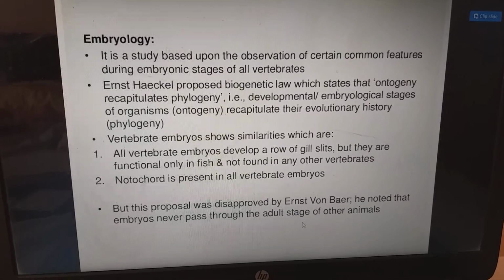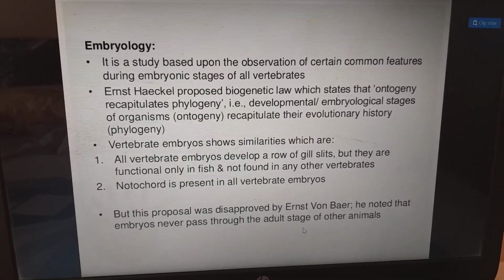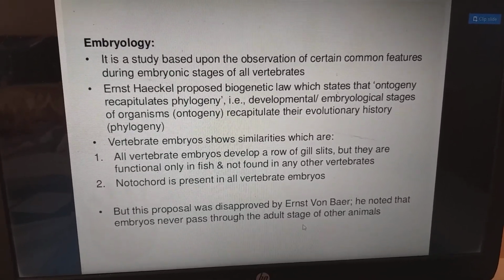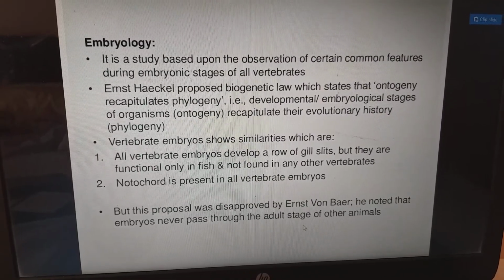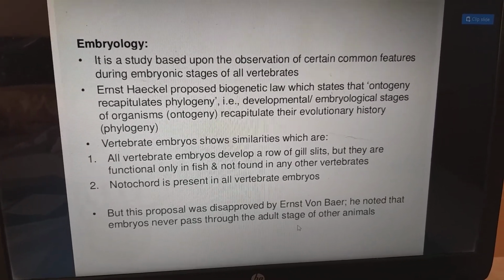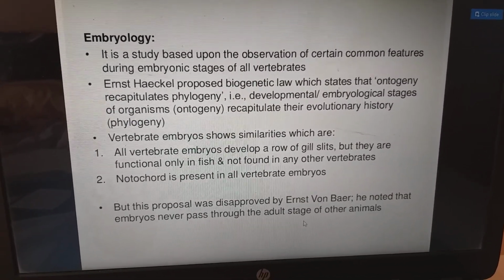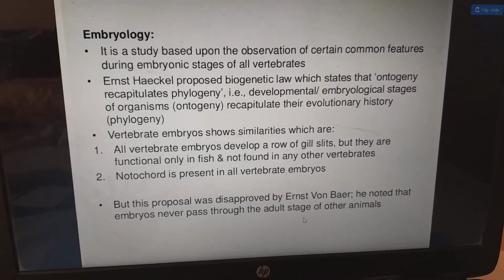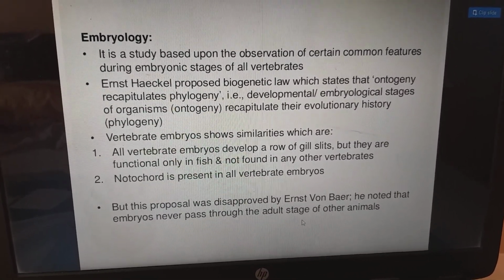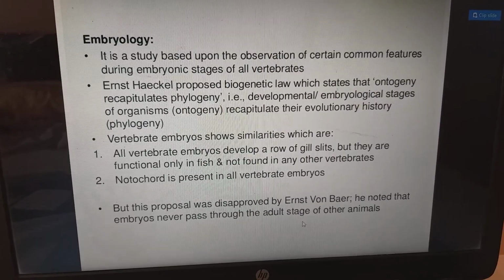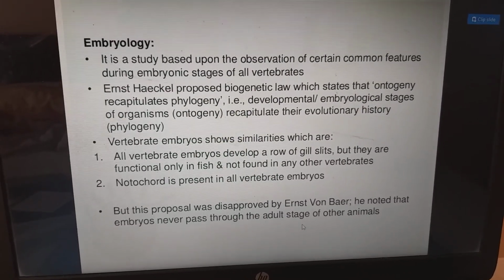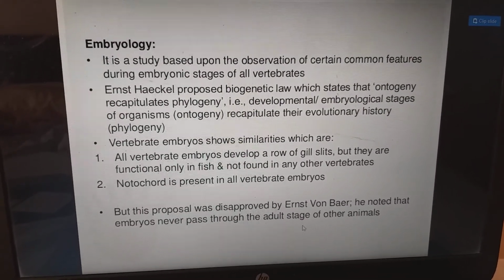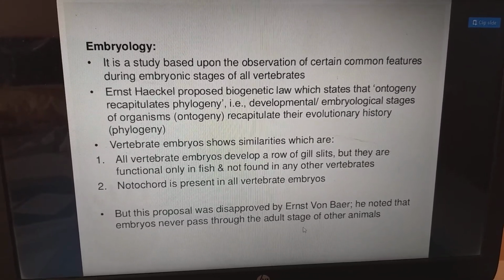Vertebrate embryos show similarities. All vertebrate embryos develop a row of gill slits, but they are functional only in fish and not found in any other vertebrates. Notochord is present in all vertebrate embryos. But this proposal was disproved by Ernest von Baer. He noted that embryos never pass through the adult stage of other animals.